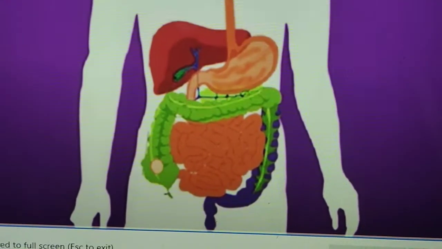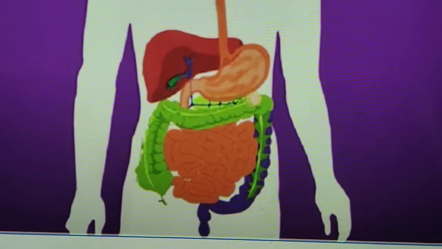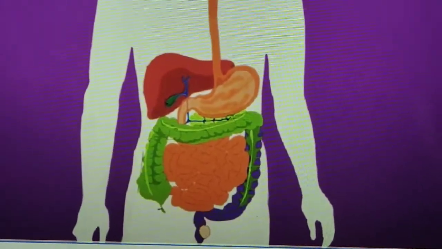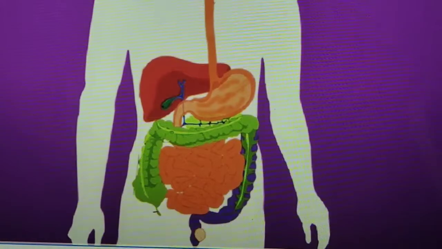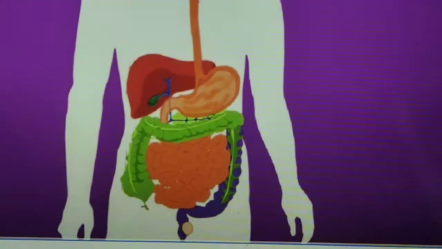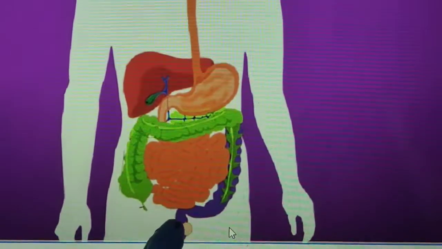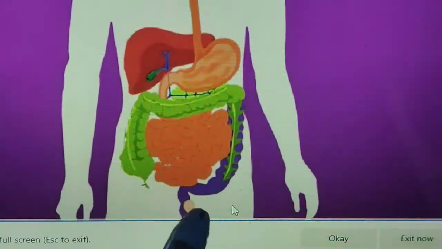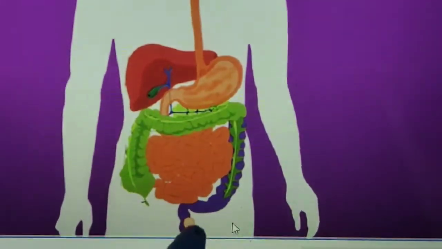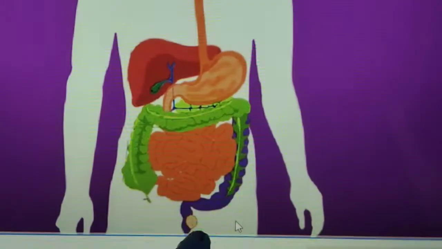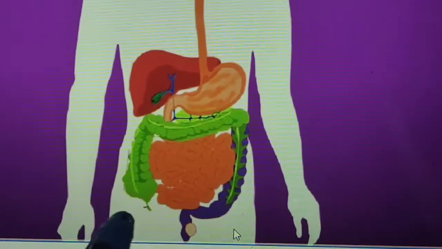The large intestine helps in the absorption of excess water from the undigested food, and through the anus this undigested food comes out. So the anus helps in egestion with the help of the anal sphincter.